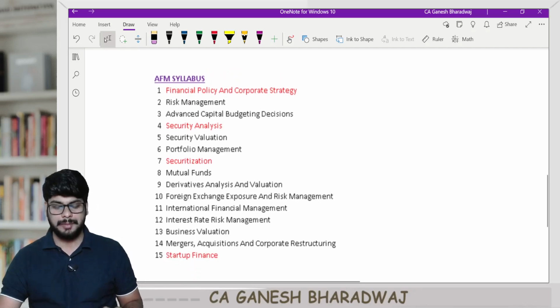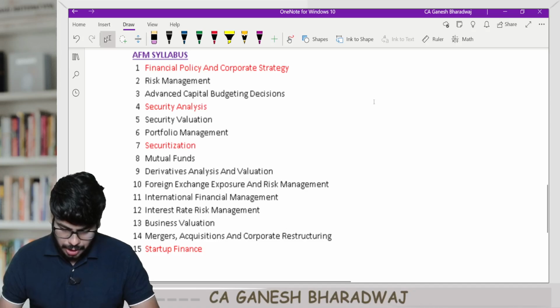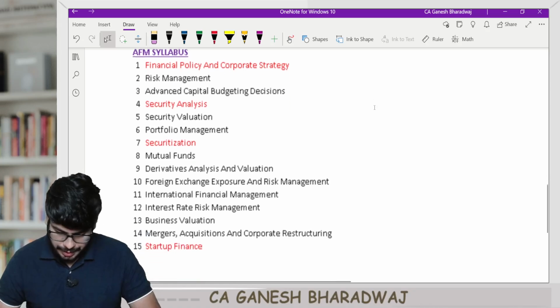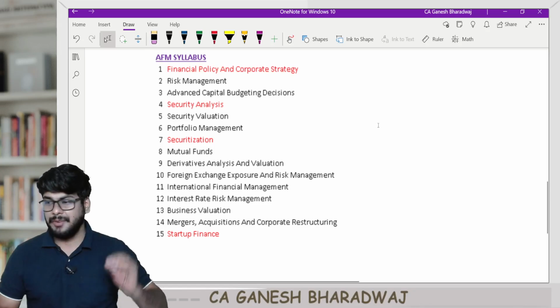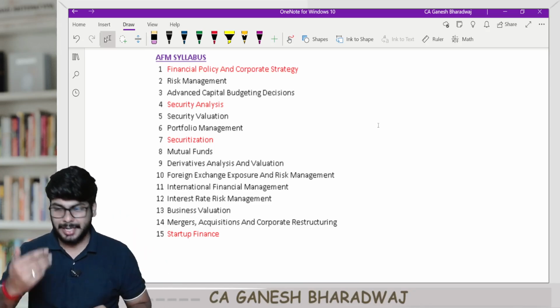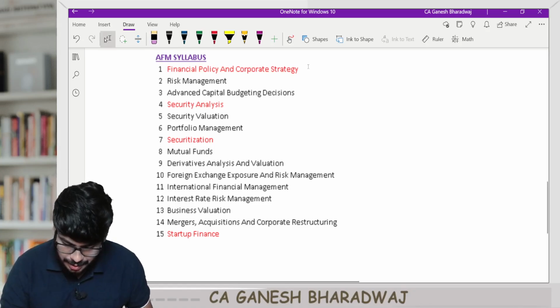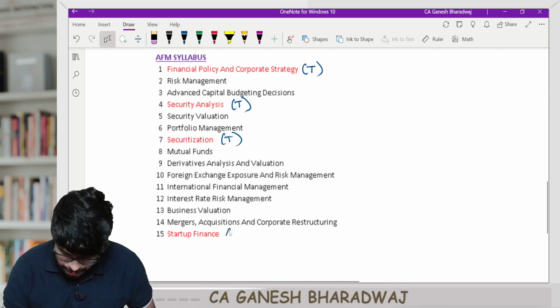Now moving on to the syllabus of CA Final AFM. So this is where things get a little interesting. In your CA Final AFM, you have 15 chapters as a whole, right? These are the chapters, and the chapters that I have marked in red are all theory chapters.